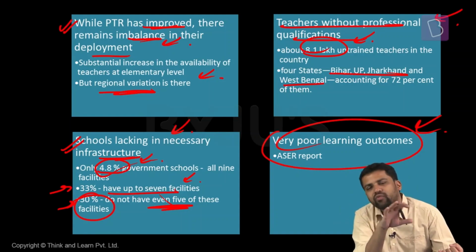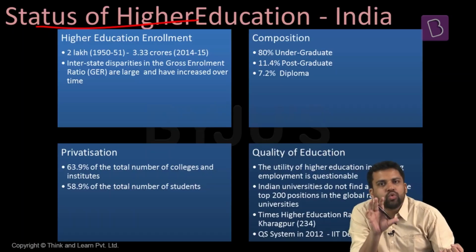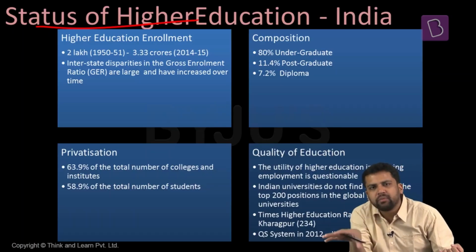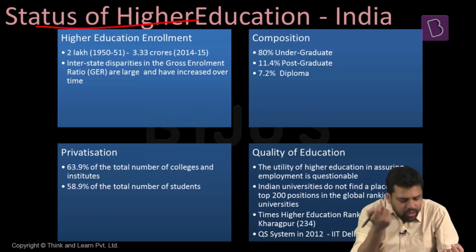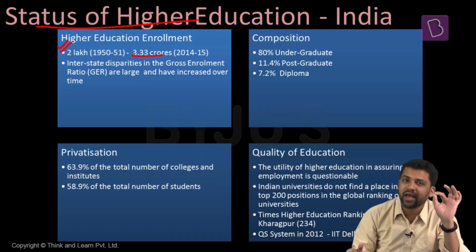Now, we look at the status of higher education in India. So, now we will discuss the status of higher education in India. First thing, how many students are getting enrolled in higher education? In 1951, just after independence, only 2 lakh people used to get enrolled in higher education. But at present, around 3.33 crore get enrolled. So the number of enrollments has definitely increased, which is a positive thing.